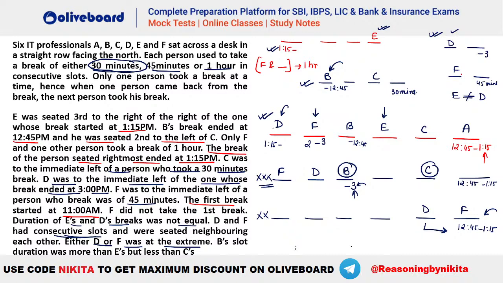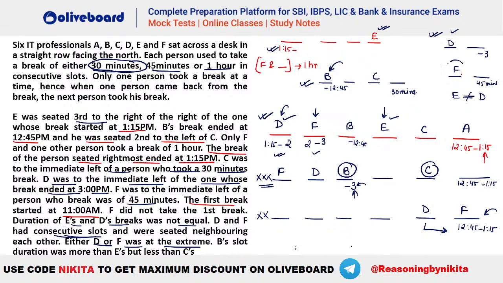E was third to the right, no, third to the right here. Sapna, E is third to the right of the one whose break starts at 1:15. So you can see E is third to the right of the one who is starting at 1:15 here. So now you can see D has to be 1:15 to 2. So this is your 2 here, because D and F should be consecutive in nature, isn't it? So your D and F will be consecutive in nature. So you will see this will be 1:15 to 2 and this is your 2 to 3, right? So you can see this is absolutely right.